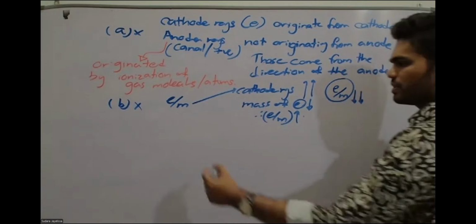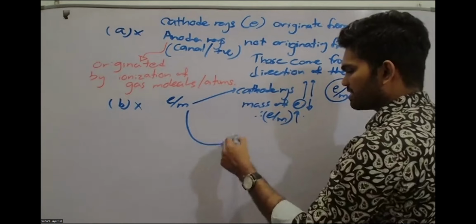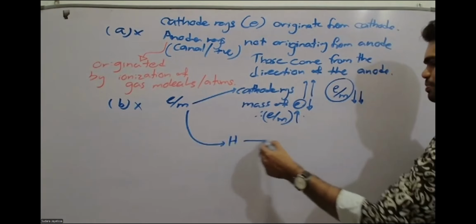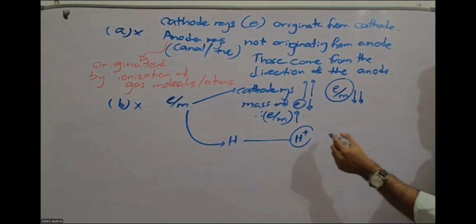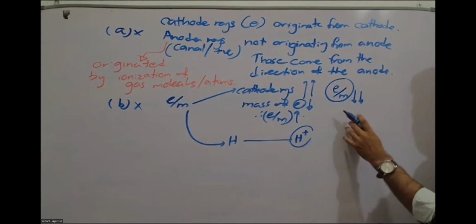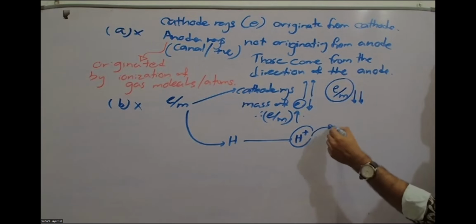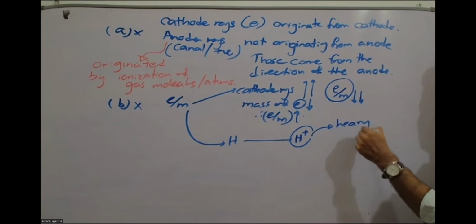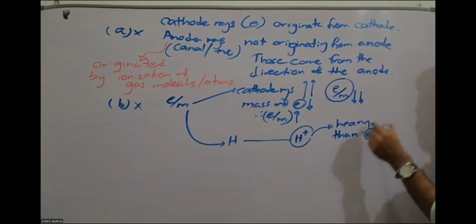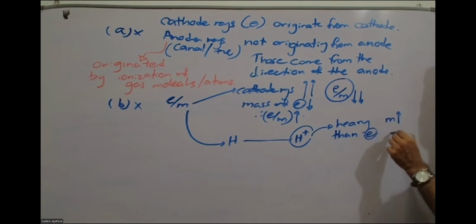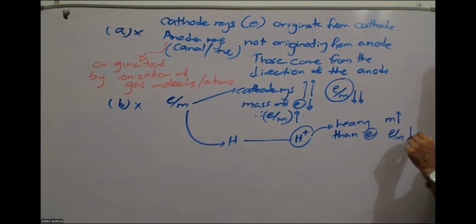But if you take hydrogen gas, it has H plus as the positive ray. H plus is heavier than an electron. If the mass is high, then the e/m ratio will be low because mass is in the denominator. That simple explanation is enough.